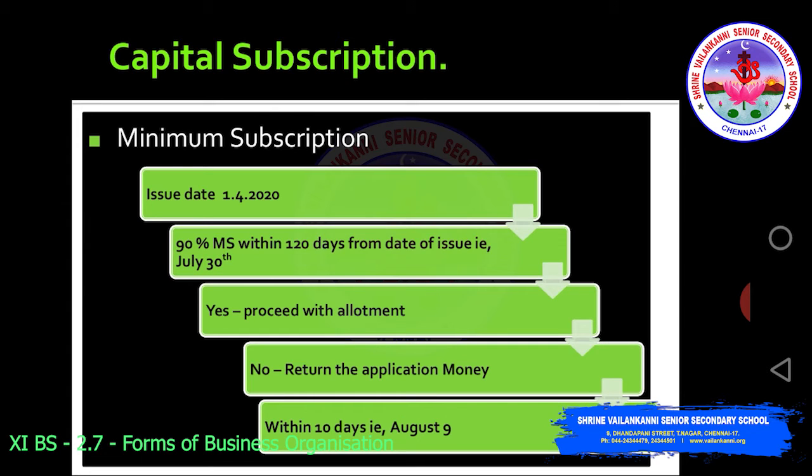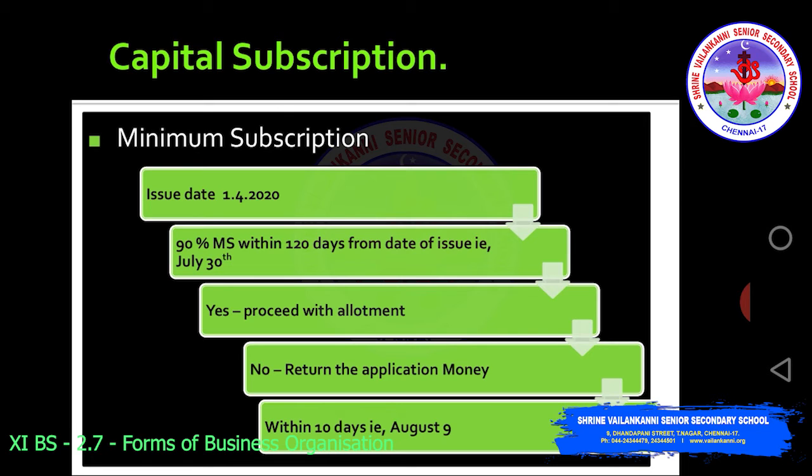That is minimum subscription. Suppose issue date is 1/4/2020. Just imagine issue date is 1/4/2020. Public company has issued shares. 90% of the minimum subscription should be received within 120 days in cash from the date of issue. That is, within 120 days from 1/4, we should have received 90% of the subscription, 90% of the issue. If they have received within that time span, no problem, the company can proceed with the allotment.